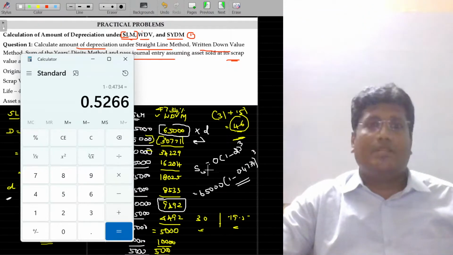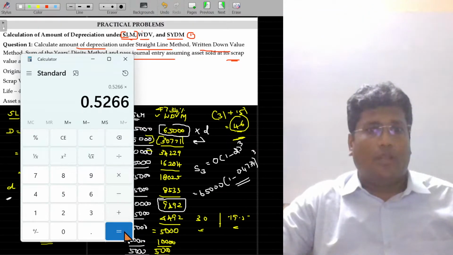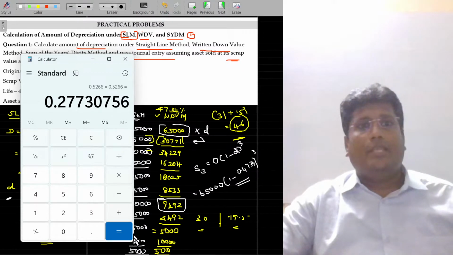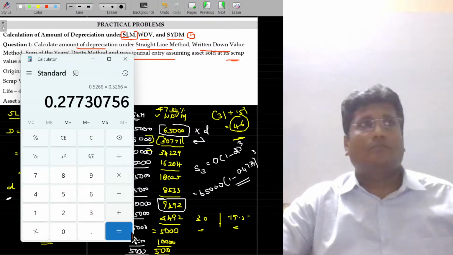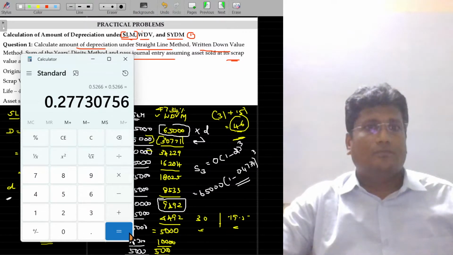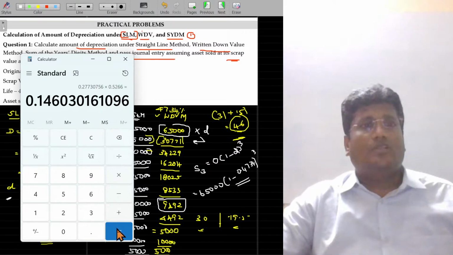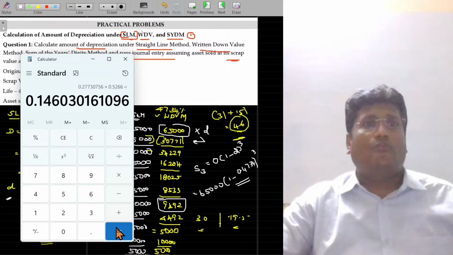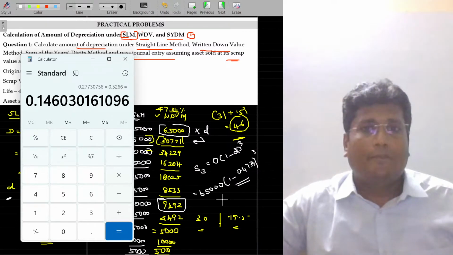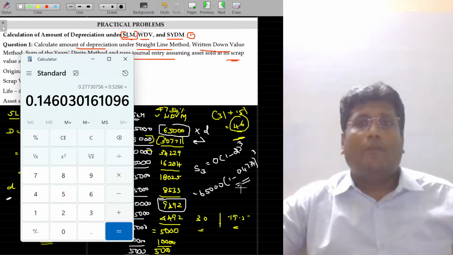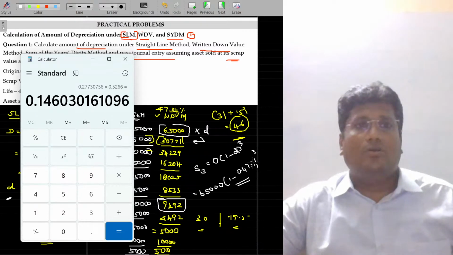To the power 3 means you have to put into and press equal. If you put into and equal, this is power 2. Again, into 0.5266. So this is the ultimate value. 0.1460 will be the value here. 1 minus this value to the power 3.